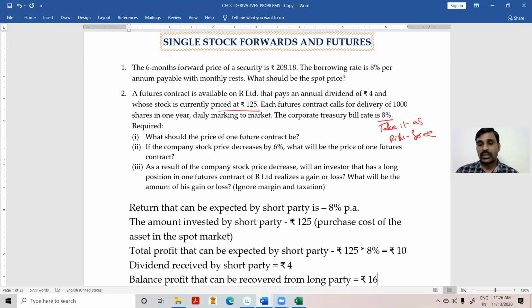Out of the total 10 rupees profit, we already received 4 rupees as dividend from the company. So the balance 6 rupees only we can expect from the long party.